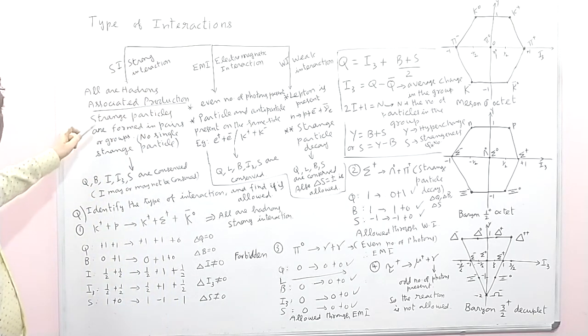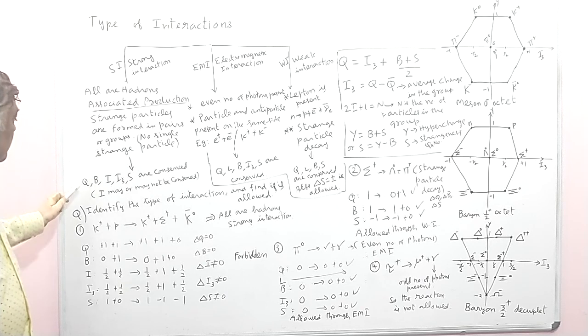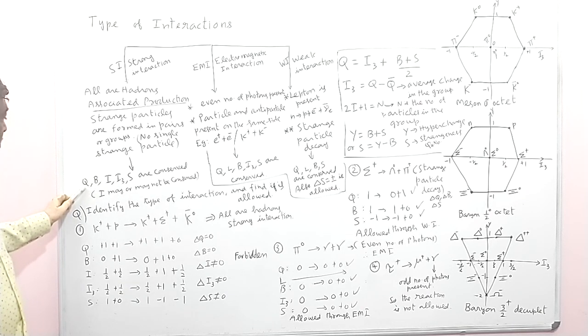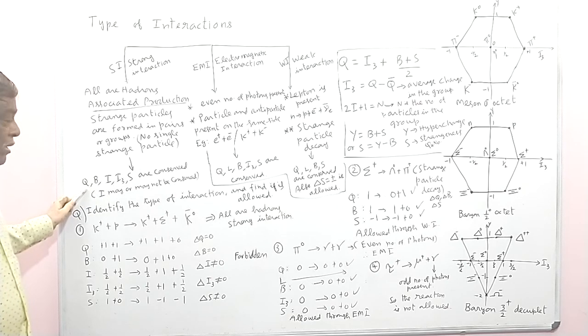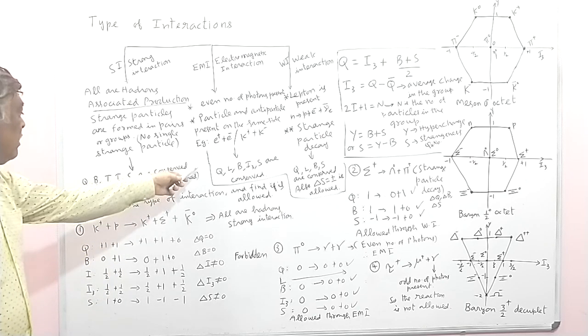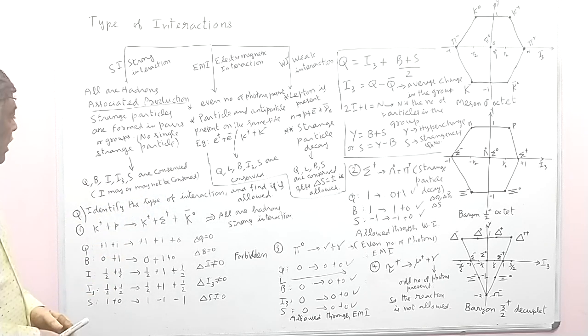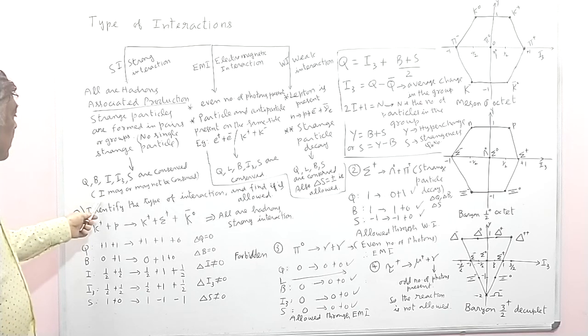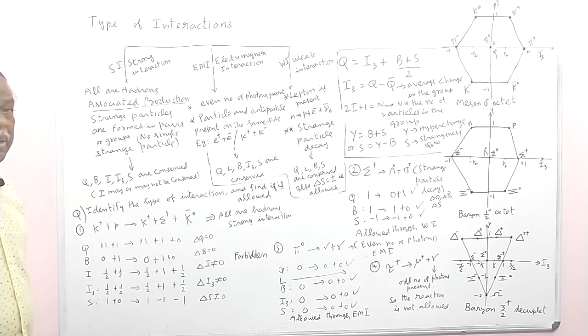For the strong interaction, the charge Q, baryon number B, I3, and the strangeness quantum number S are all conserved, and the isospin I may or may not be conserved.